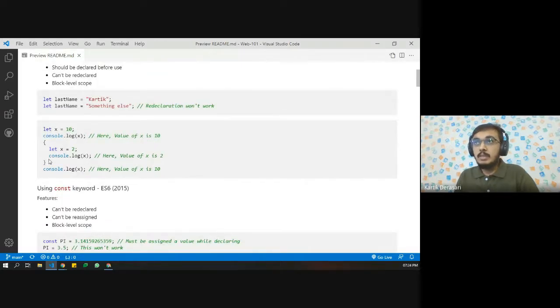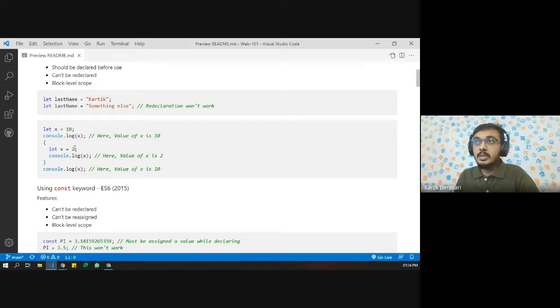Now for example, if we have brackets, such as any kind of loop or if-else, then here we are going to redefine the same variable using the same name. So let's say we have let x equals 10, and here we have let x equals 2.